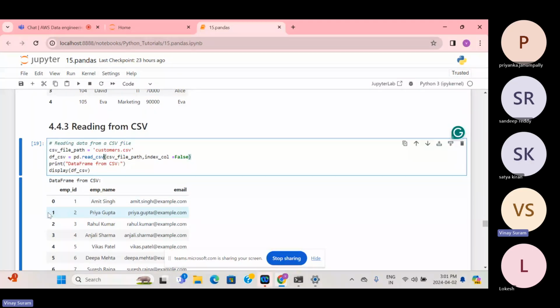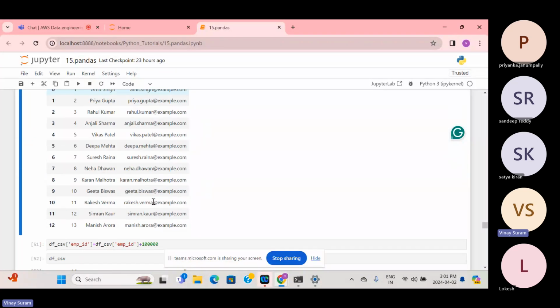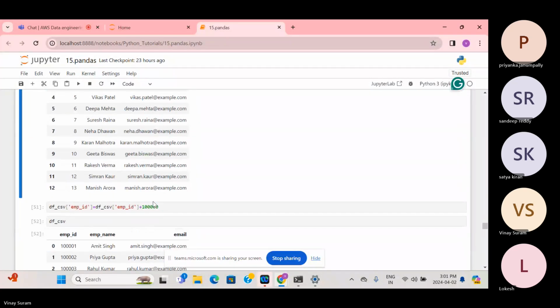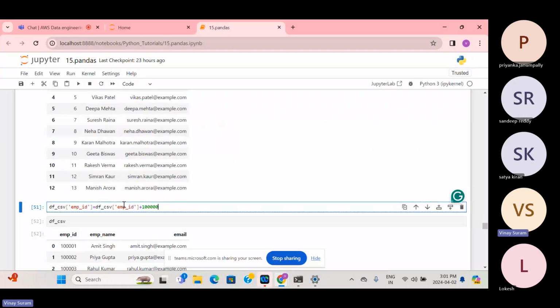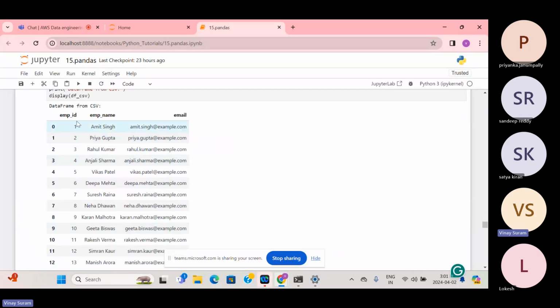An index is created automatically, and then employee ID, employee name, and employee email. You can see the data. What I wanted to do is convert these employee IDs to start from 1 lakh: 1 lakh one, 1 lakh two, 1 lakh three, so we don't have single-digit employee IDs, which is not good. Not only employee ID, any student ID might have 10 digits like that.